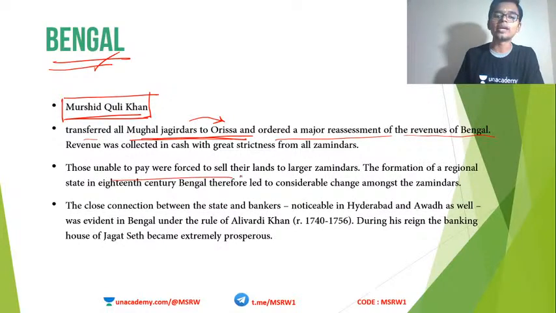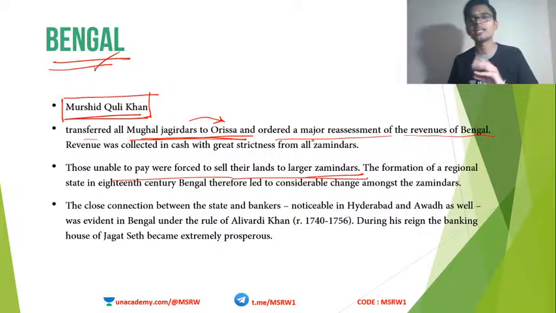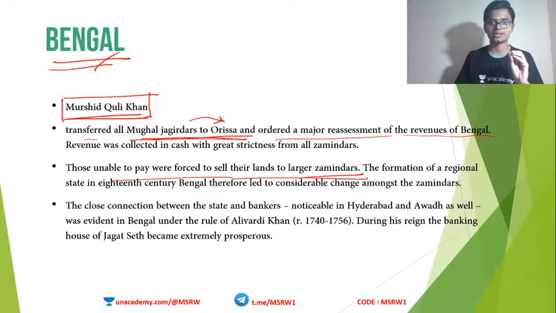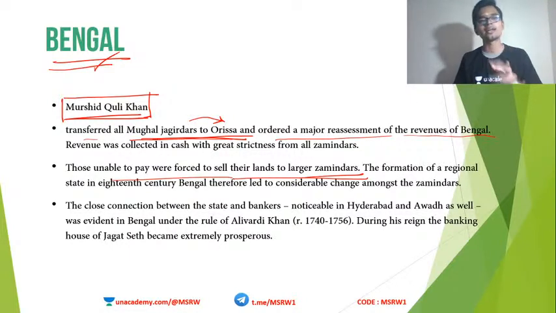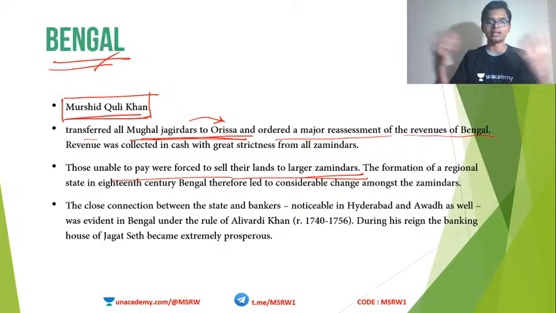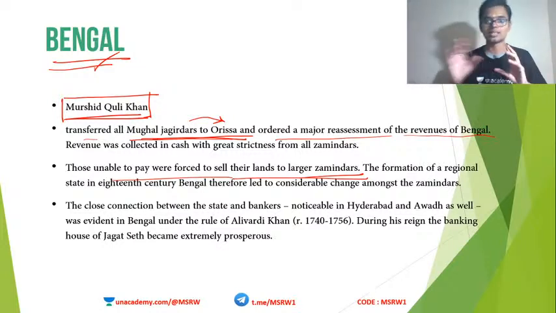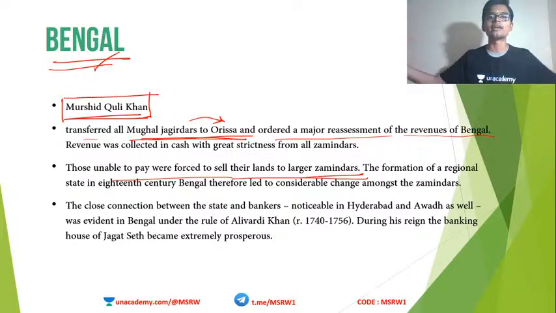Those unable to pay were forced to sell their land to larger zamindars. By selling their land, I mean, if they cannot pay the necessary tax or revenue, they have to sell their land. They had no other choice. By this method also, Murshid Quli Khan managed to bring back all the land from Jagirdars. Different small land assignments given to various people began to become united and began to come back to the kingdom.